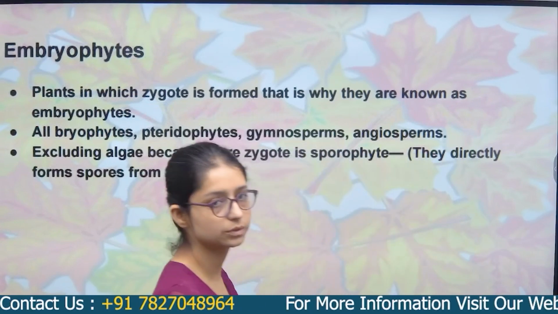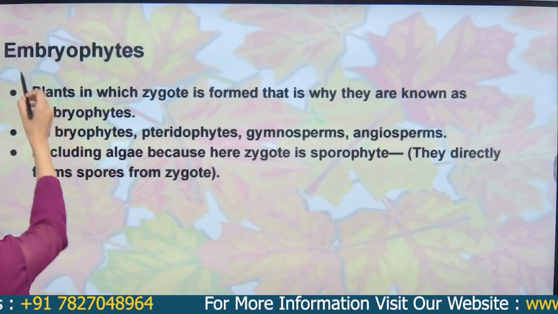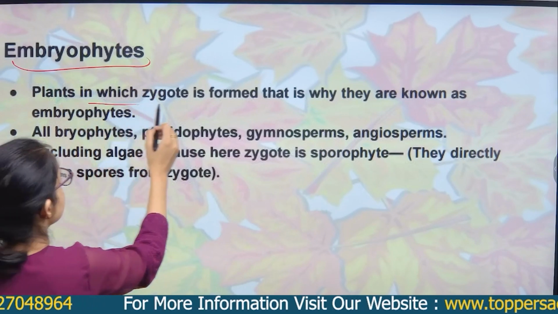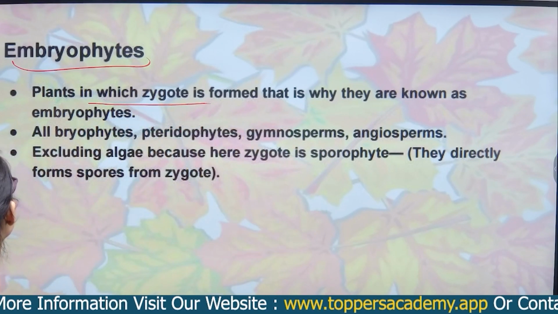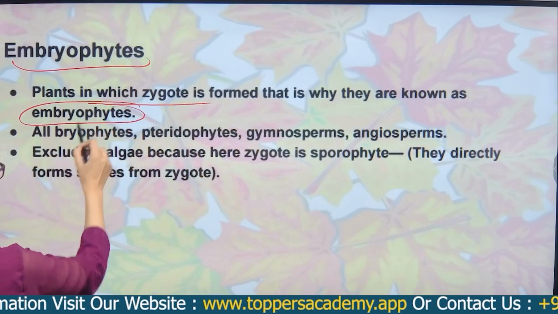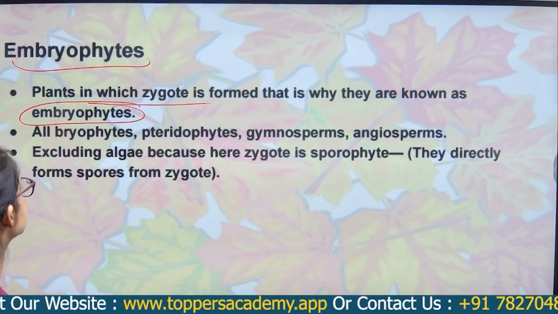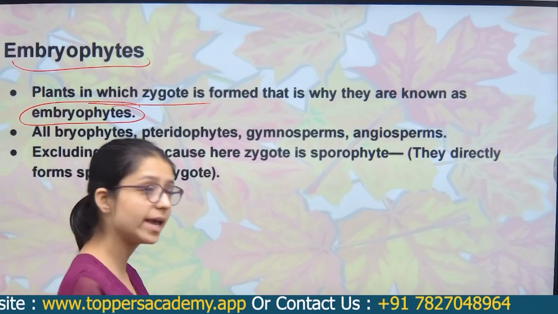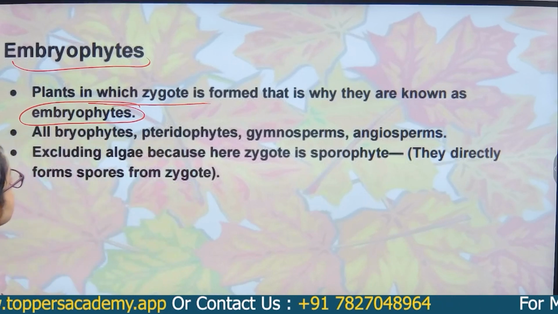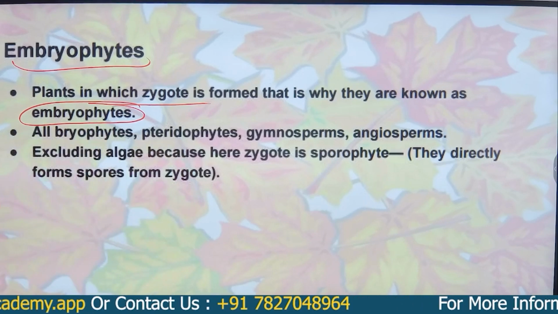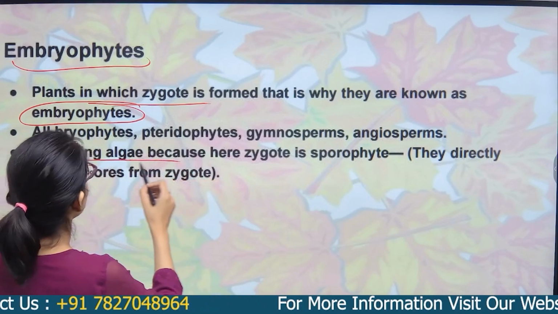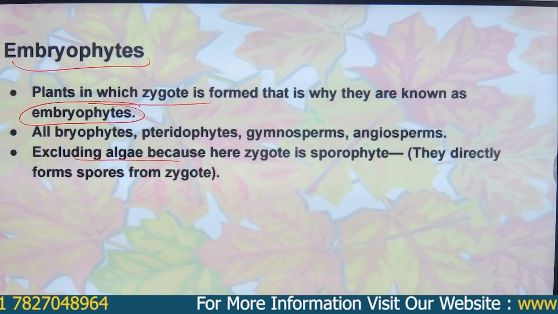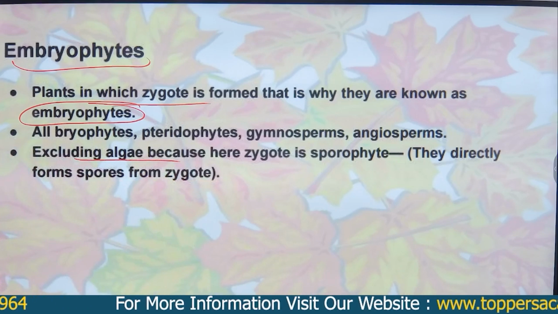So I skipped this thing. Embryophytes are plants in which the zygote forms an embryo. That is why they are known as embryophytes. Right? All the bryophytes, pteridophytes, gymnosperms, angiosperms are embryophytes. So, why are we excluding the algae again?